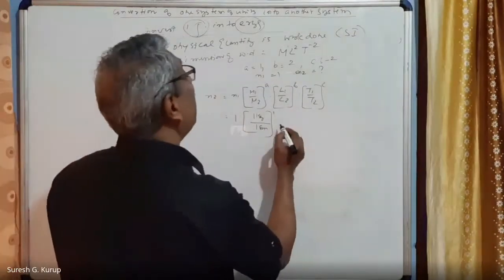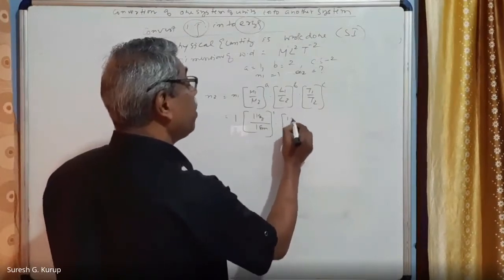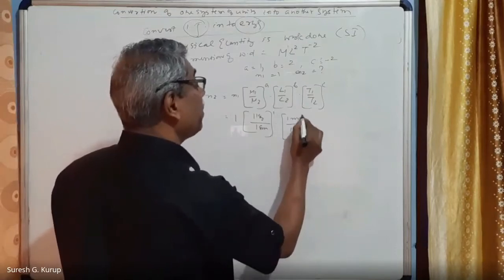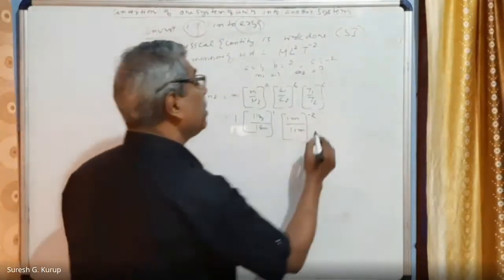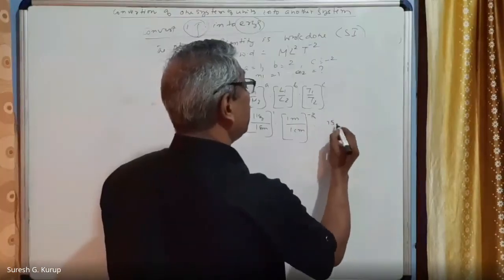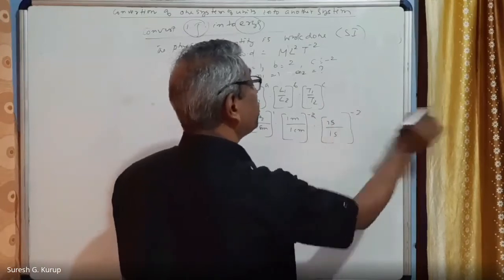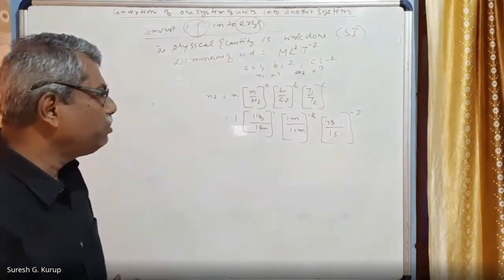L1 is equal to 1 meter, and L2 is 1 centimeter, the whole raised to b, which is 2. Into T1, which is 1 second, divided by 1 second, the whole raised to c, which is minus 2. This is the very simple thing.